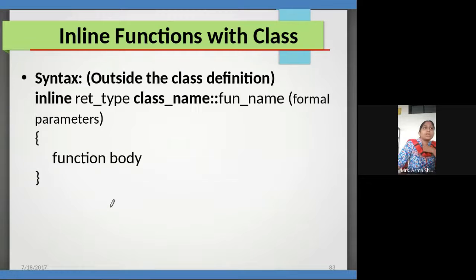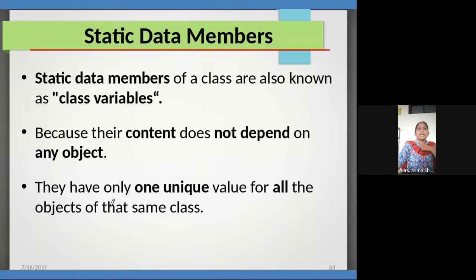So inline function we already talked about. Now static data members, students. This concept is very important. Why? Because most of the students get confused with this statement, static variables. Static data members are called class variables because they do not depend on any object.